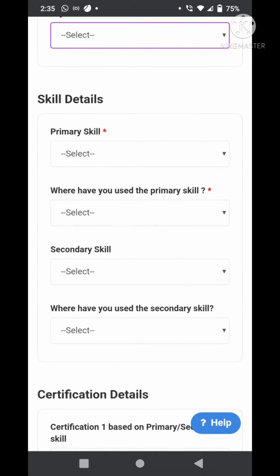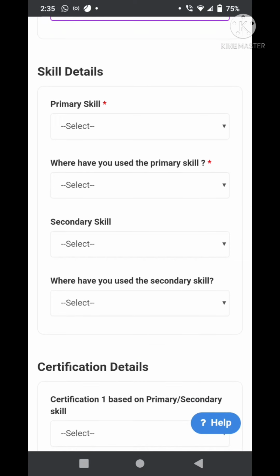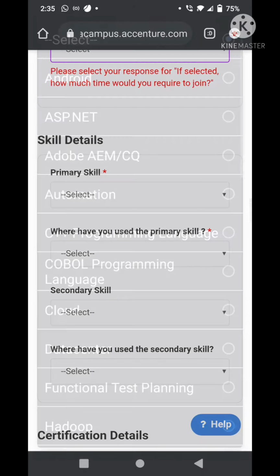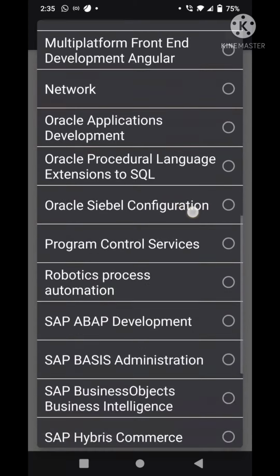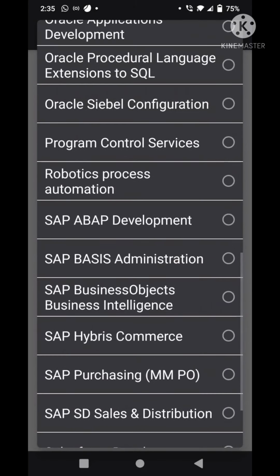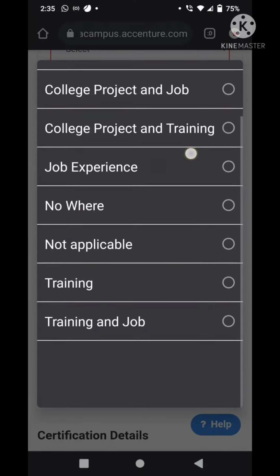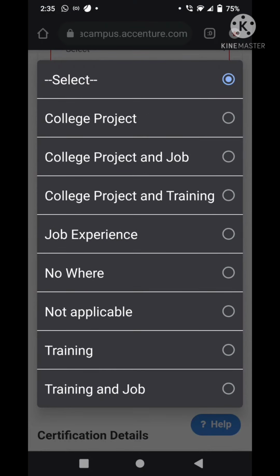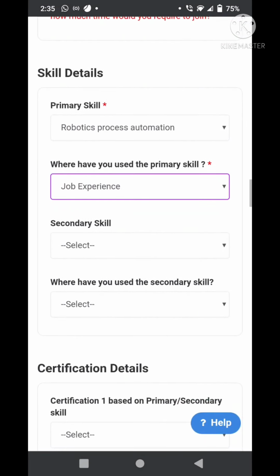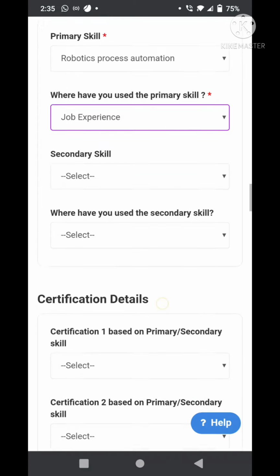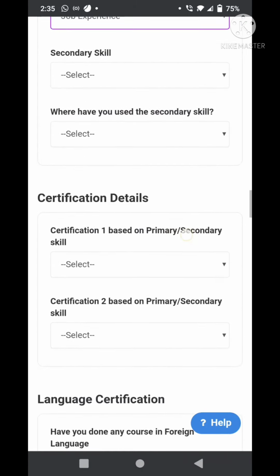Then next, you are supposed to fill in your skill details. So it is mandatory for you to have a primary skill. So yeah, whatever skill you have, you're supposed to select that. And where have you used the primary skill? Like if you've got an opportunity to use your skill somewhere, select where did you use your skill. And if you have any secondary skill, you can add another skill as well. And if you have applied it somewhere, you can select it accordingly.